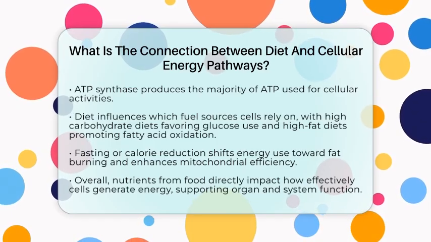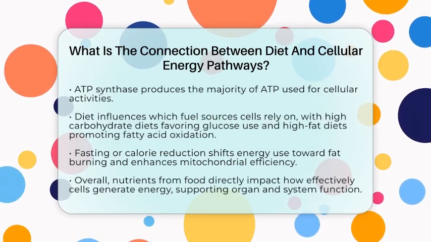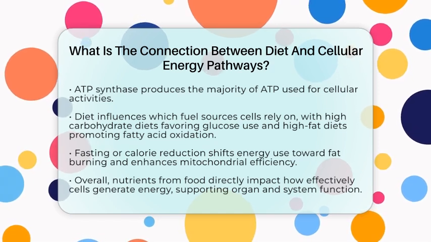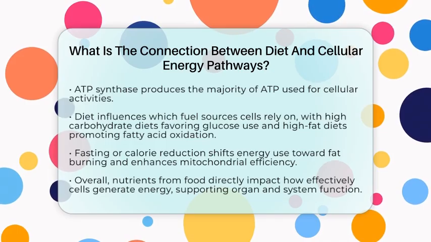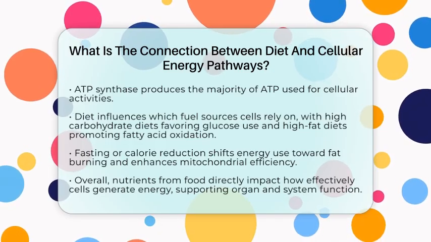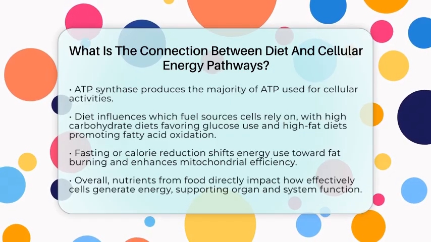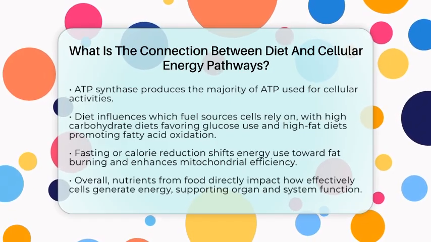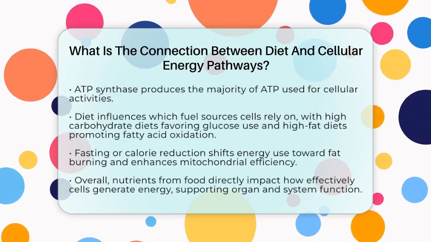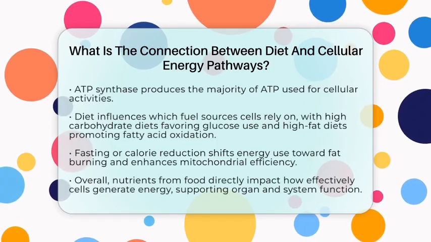So, in simple terms, the nutrients from your food are the raw materials that fuel your cells' energy-making processes. The way your body processes these nutrients depends on what you eat, and this directly impacts how much energy your cells can produce. This connection between diet and cellular energy pathways is fundamental to keeping your organs and systems running smoothly every day.